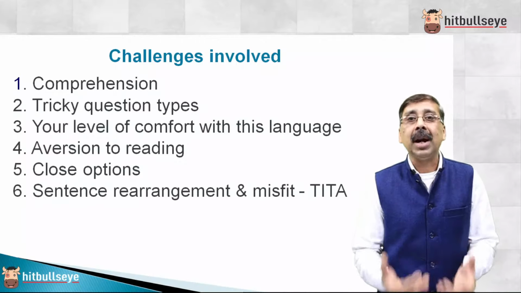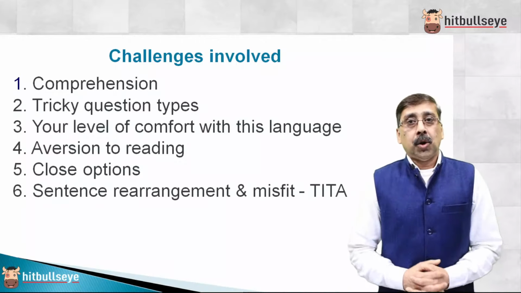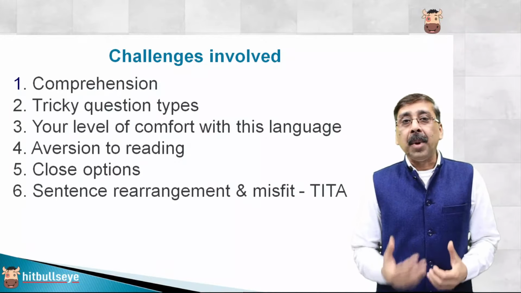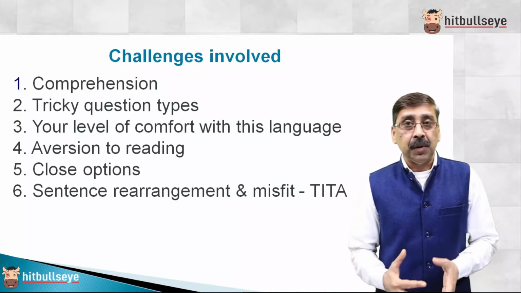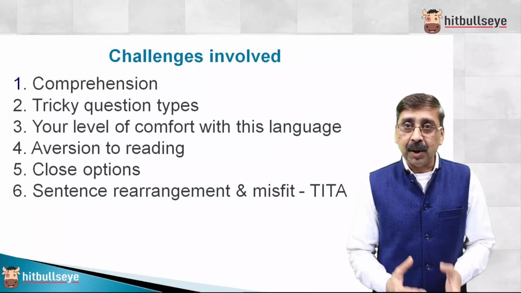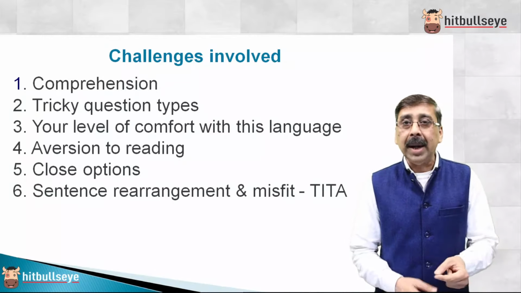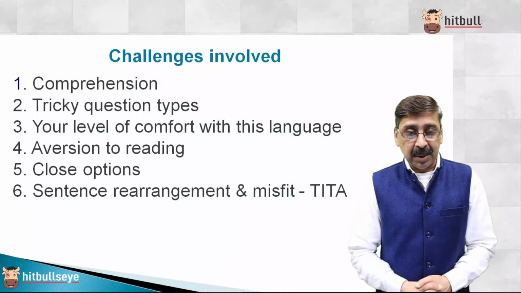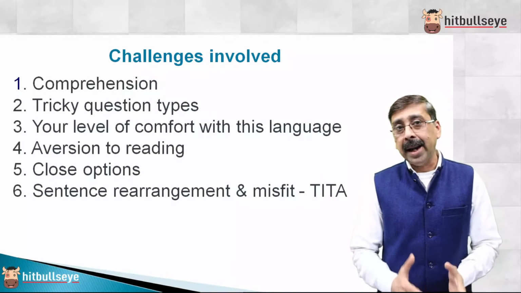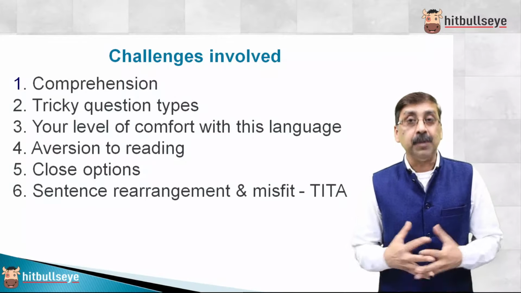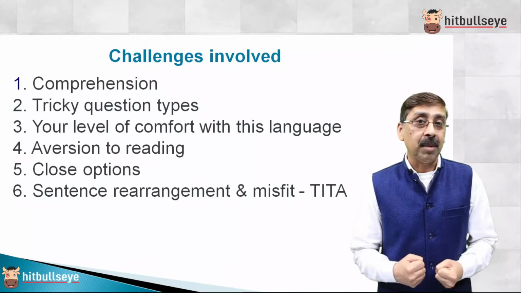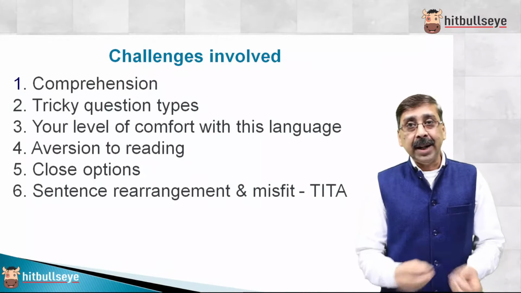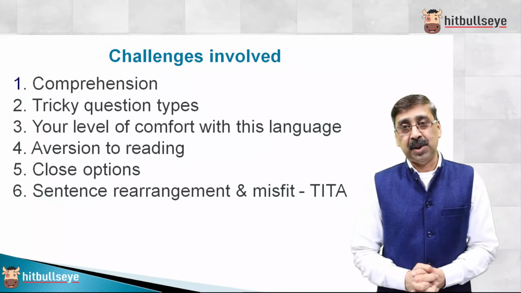Let's say we are given 5 sentences. In how many ways can these 5 sentences be rearranged? We have 5 factorial or 5P5. 5 factorial means 120 ways. Out of 120 total rearrangements, we have got only one correct, as given by the examiner. Still we shall be left with 119 wrong rearrangements, and out of these 119 wrong rearrangements, we'll still have 19 to 20 similar looking rearrangements.